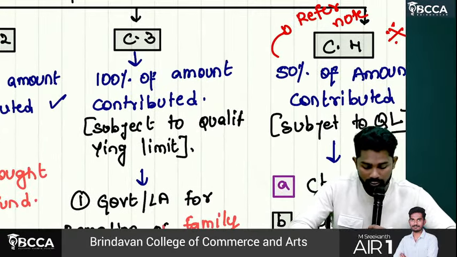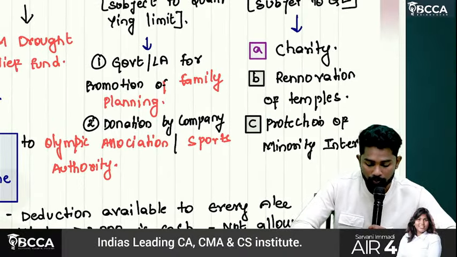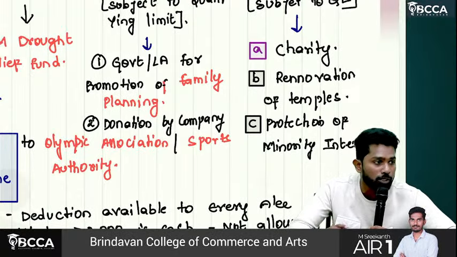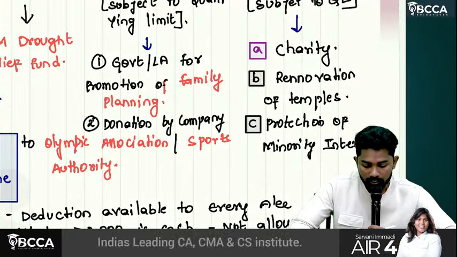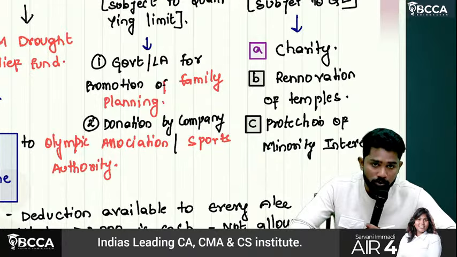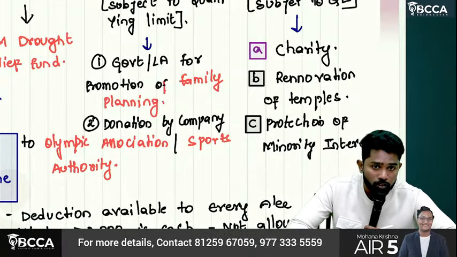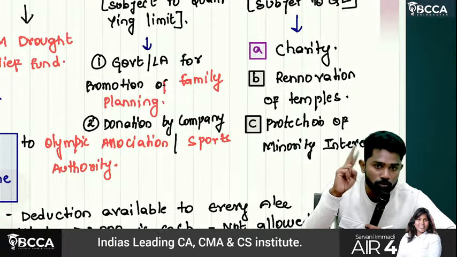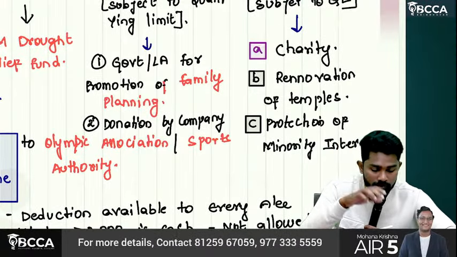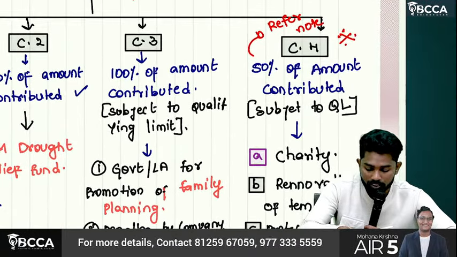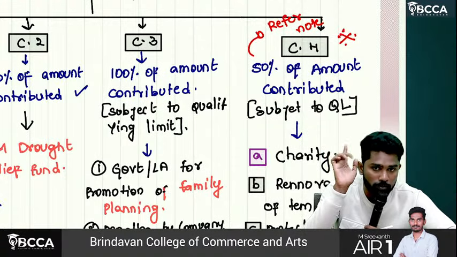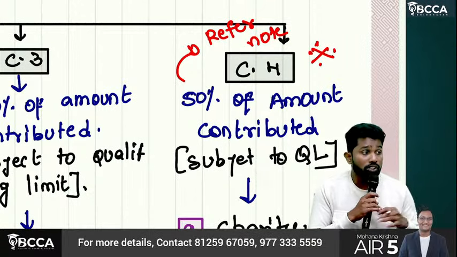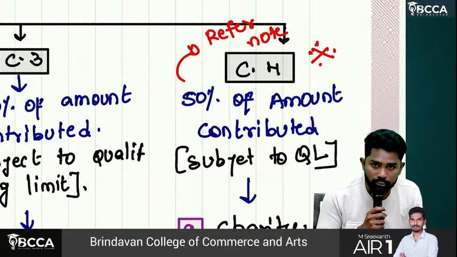Category 3, what are they saying? What is in category 3 first? Government or local authority: you contributed to any government or local authority for promotion of family planning. Then if any donation is made by a company to the Olympic Association or to any sports authority. So in category 3, two points are there: family planning, and the next one is sports related. For category 3, 100% of the amount contributed is eligible for deduction. Then category 4: 50% of the amount contributed is eligible for deduction.